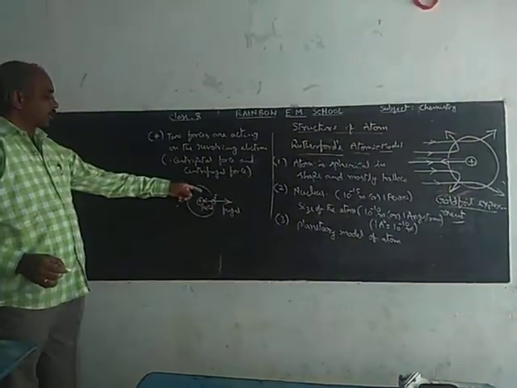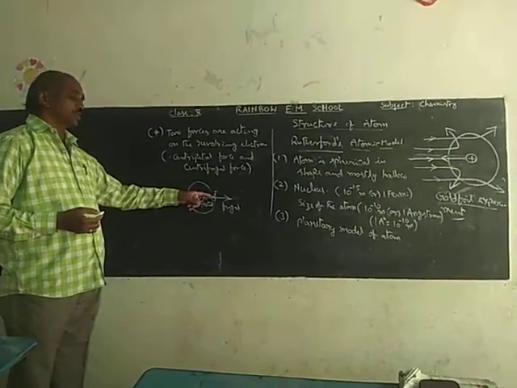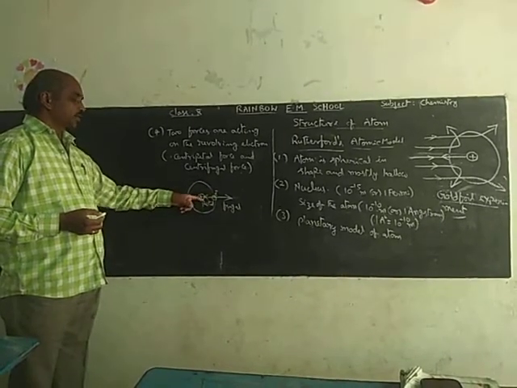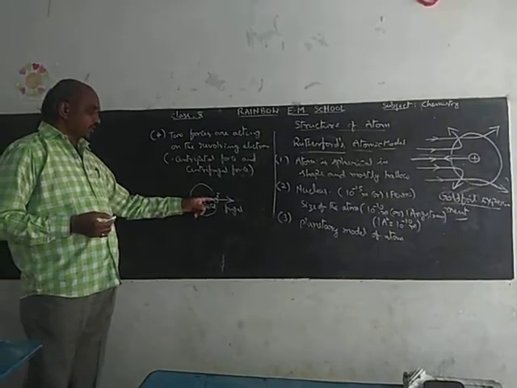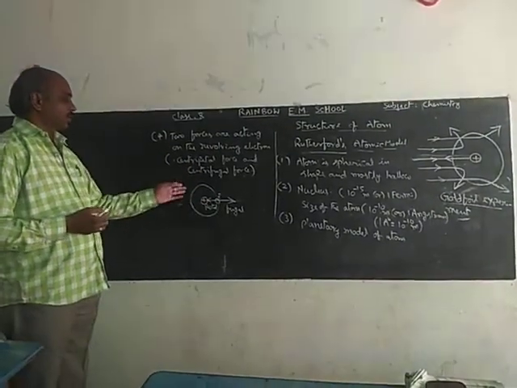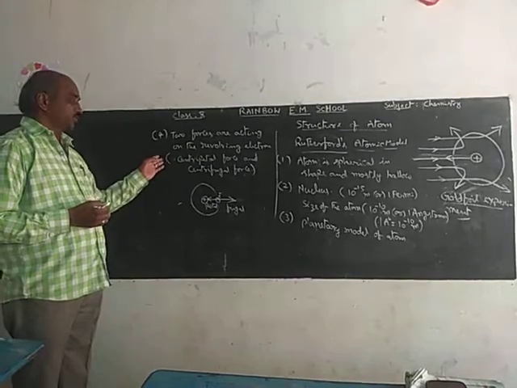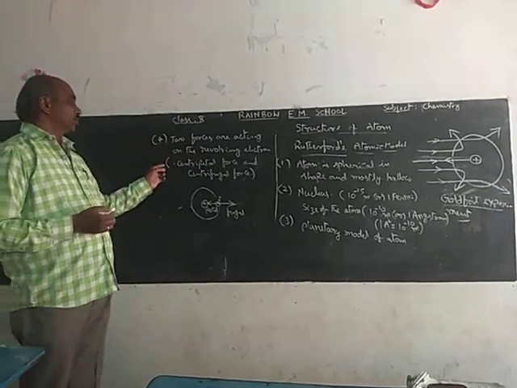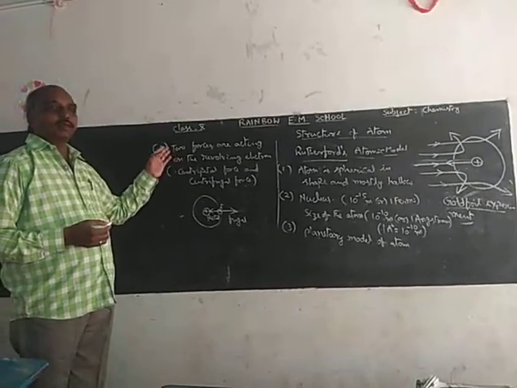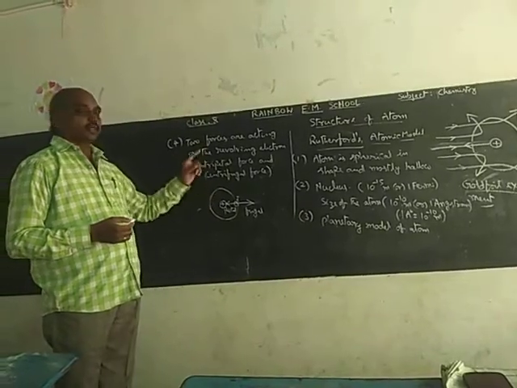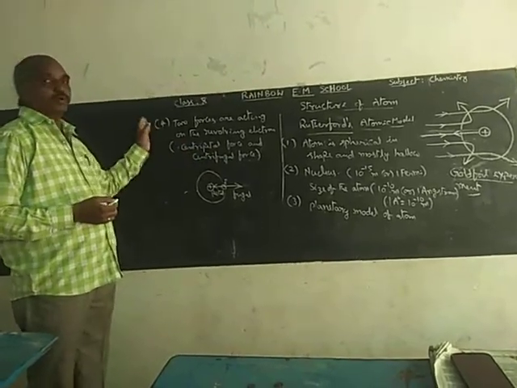That means an electron revolving around the nucleus in a particular orbit has two forces acting on it. One force acts towards the center of the nucleus, that is called centripetal force, and another force, centrifugal force, acts on the electron away from the nucleus. These two forces are equal in magnitude and opposite in direction, acting on the same line. That's why these two forces balance the movement of the electron. This is the fourth point.